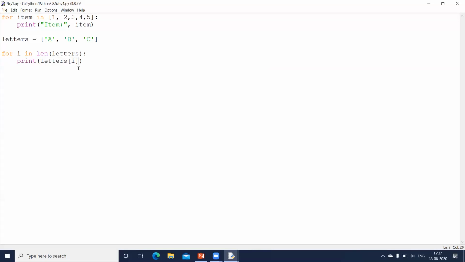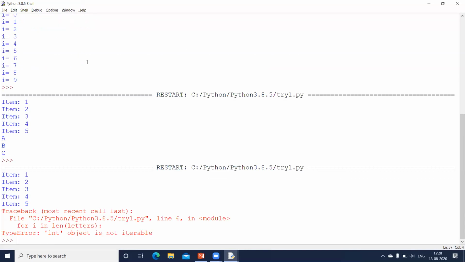So here I'm using the index position of the letters. Whatever it has in letters should be printed. It will start with 0. Remember, it is going to start with 0. So letters index position 0 will have A in it. Let us run this.